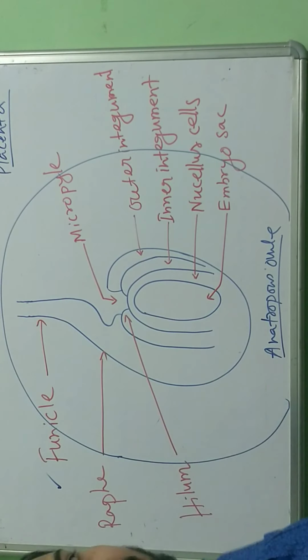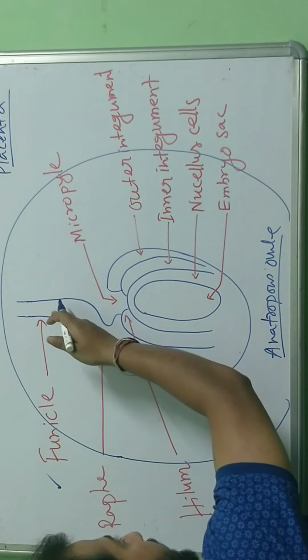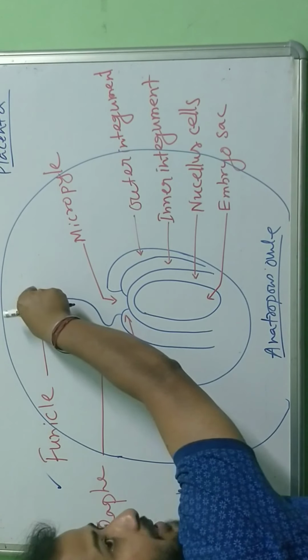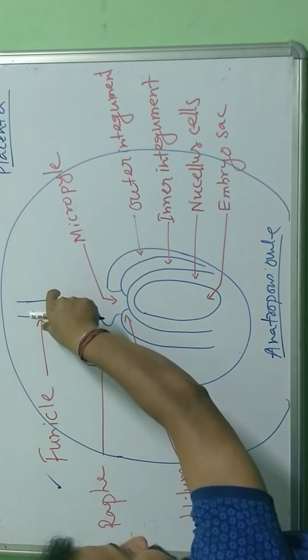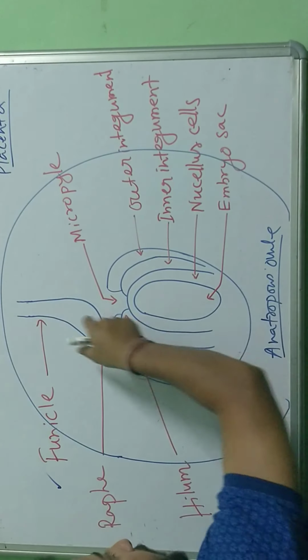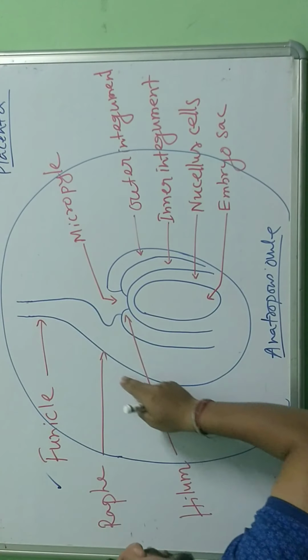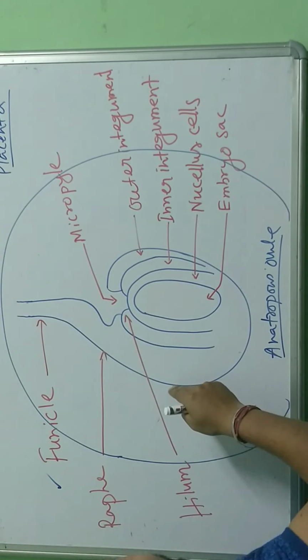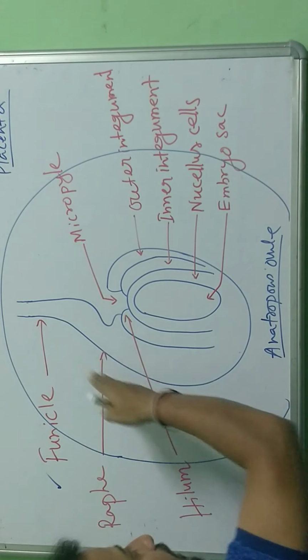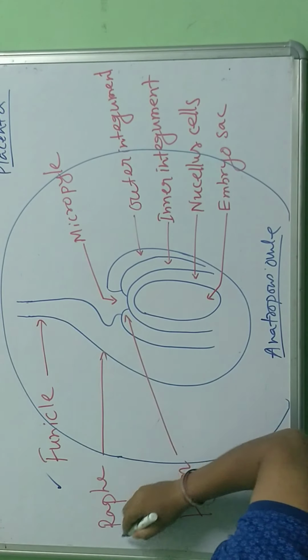Next is raphe. Raphe is nothing but, you see, when this axis is connecting to the ovule, a ridge-like structure forms, a bulged area. This area is called raphe.